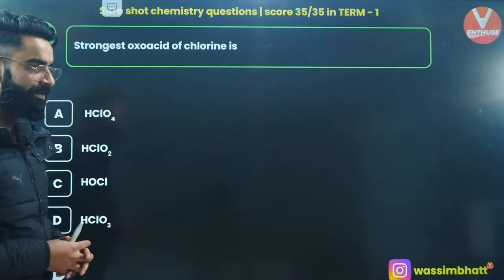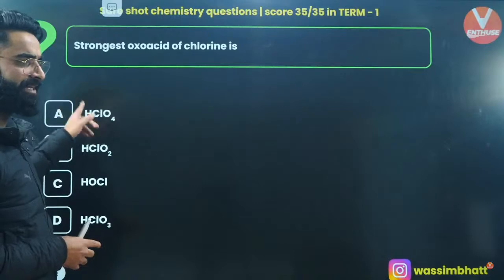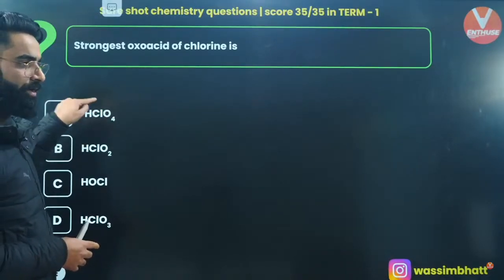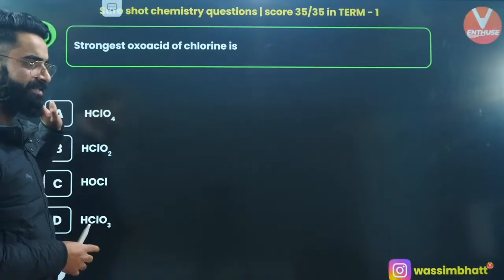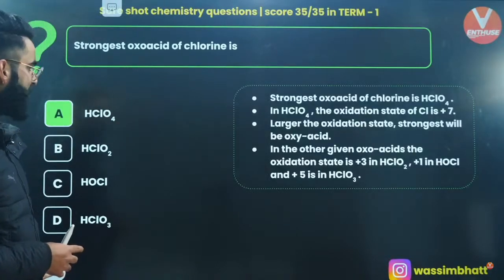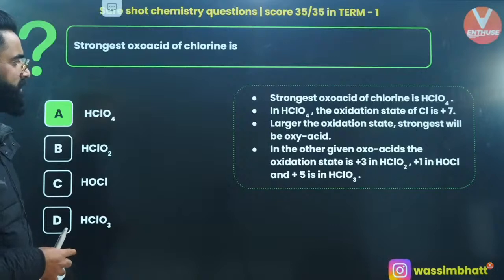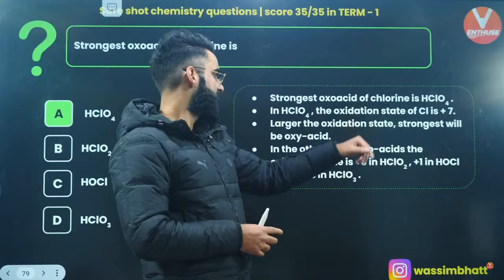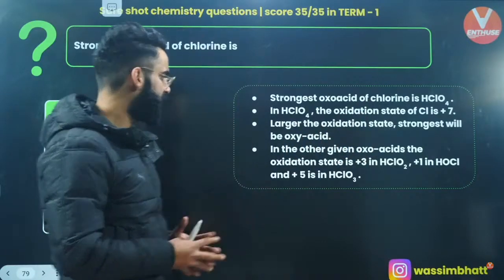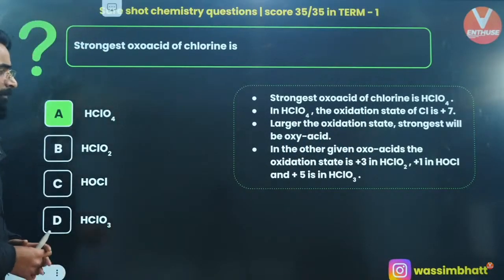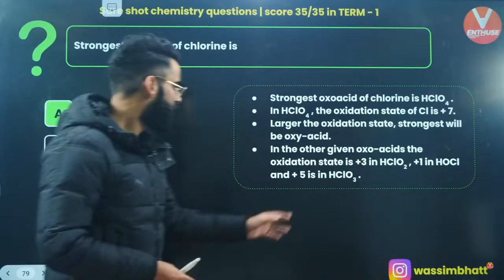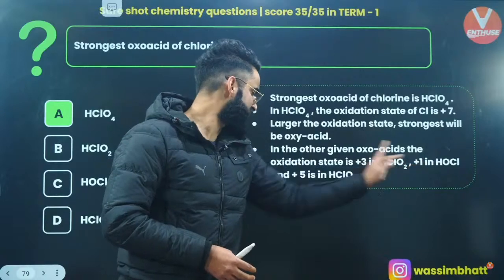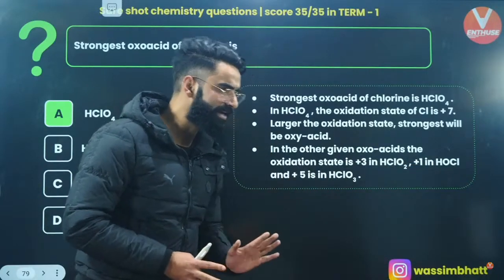Oxoacid, right? Where is the oxidation state of chlorine maximum? I think in the first one, right? Over here, chlorine has got +7 oxidation state, right? So, HClO4 is going to be the strongest acid among all. Yes? Perfect. In HClO4, the oxidation state of chlorine is +7. Larger the oxidation state, stronger will be the oxyacid of this chlorine, right? Perfect. And on the other hand, the oxidation state of chlorine in HClO2 is +3, in HOCl it's +1, and in HClO3 it's +5, right?